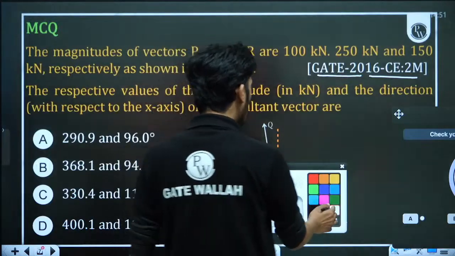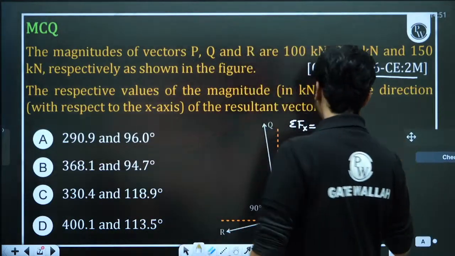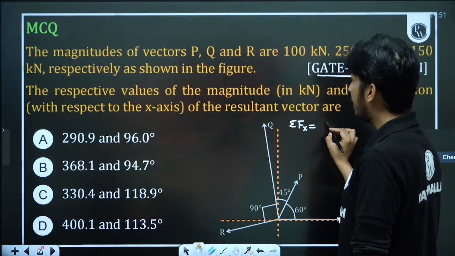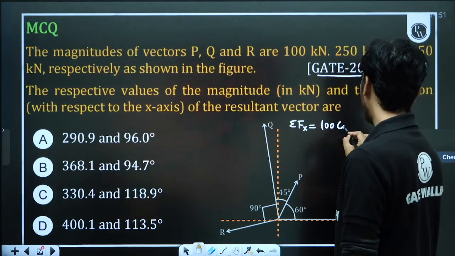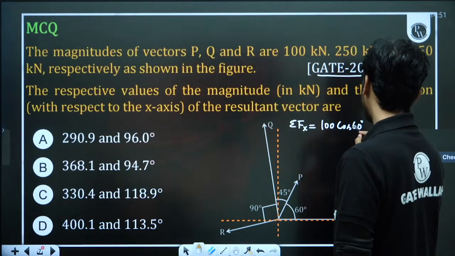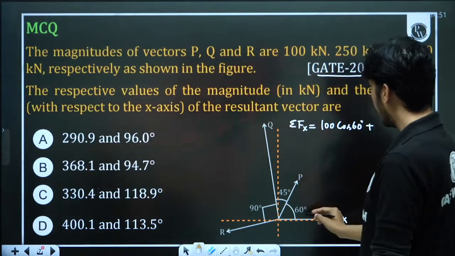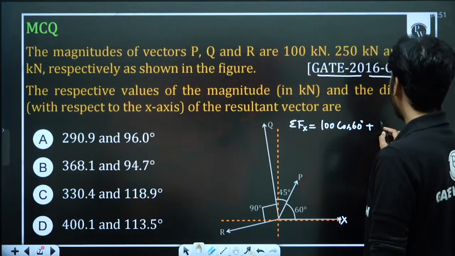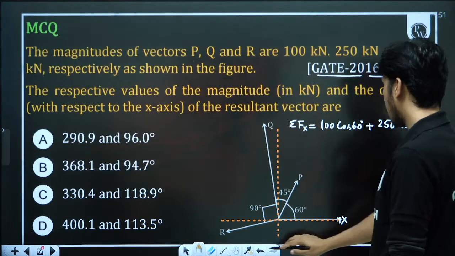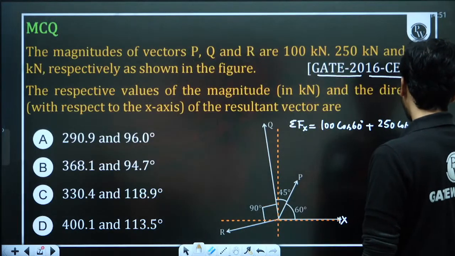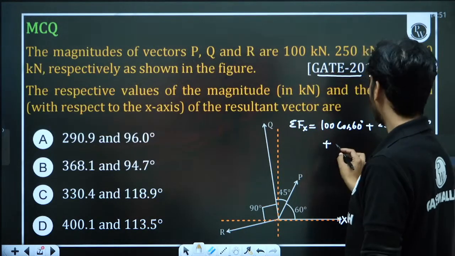So what we will do, we will first calculate sigma Fx. What is sigma Fx? Sigma Fx will be equal to P. P is how much? 100. So 100 cos 60 degree plus what is Q? Q is again 250. So 250 into this angle is 60 plus 45, 105. So 250 cos 105 degree. Directly we will take the cos component. If it is minus, it will automatically come minus. No worries. Plus the third force is 150.